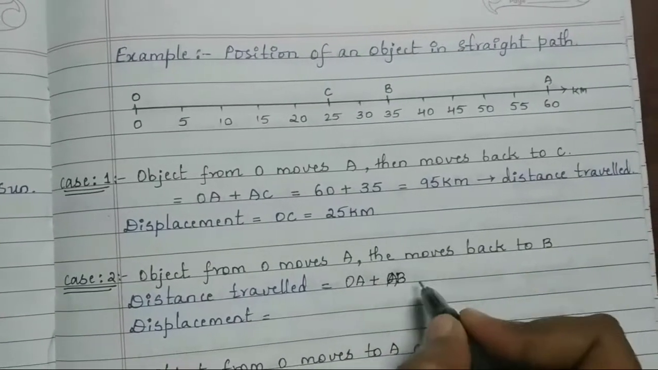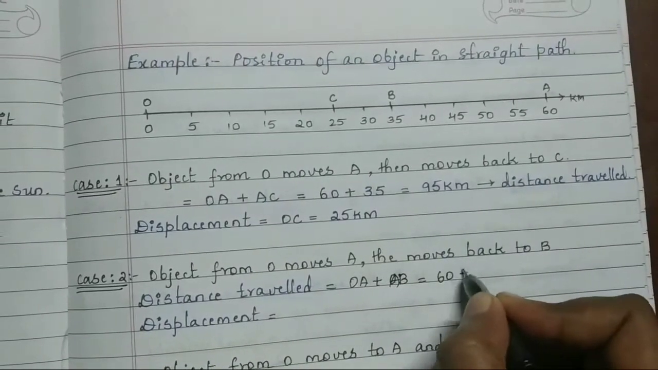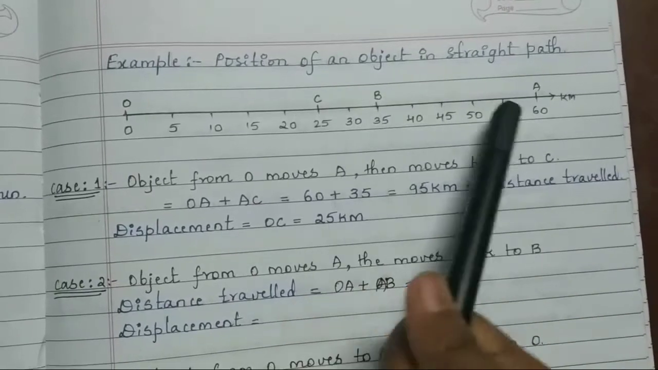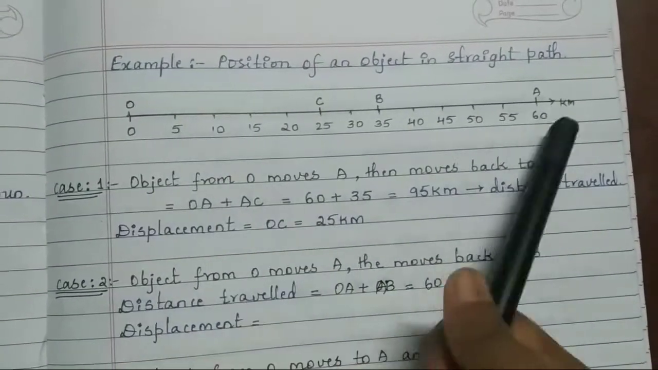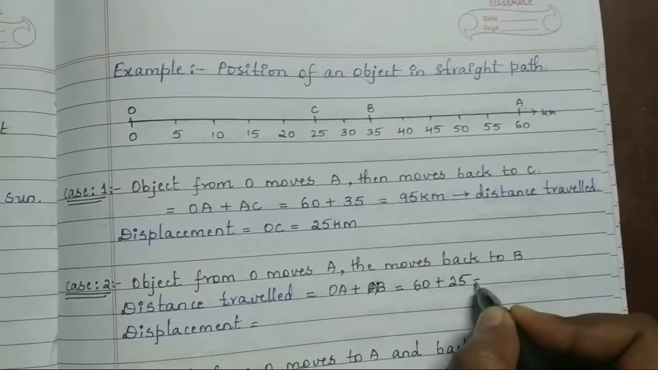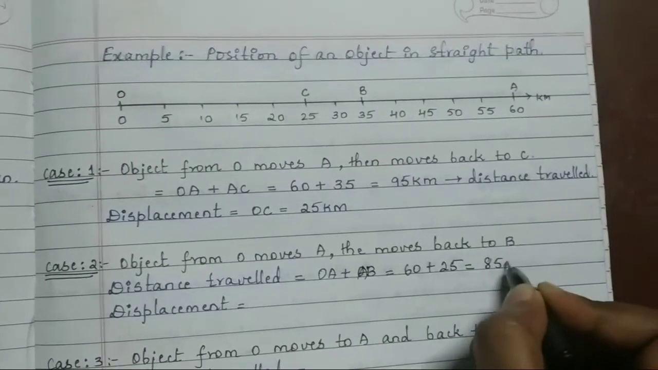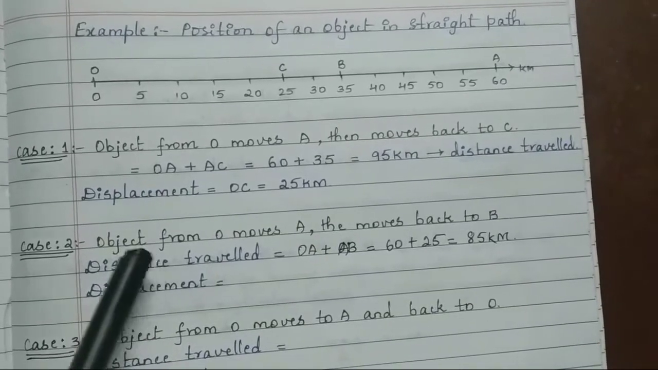So what is the value of OA? OA is 60, plus what is the value of AB? To find this, what we have to do is OA minus OB, that is 60 minus 35. We are going to get 25. So what will be the answer here? 60 plus 25 is 85 kilometers. So this is nothing but the distance traveled.